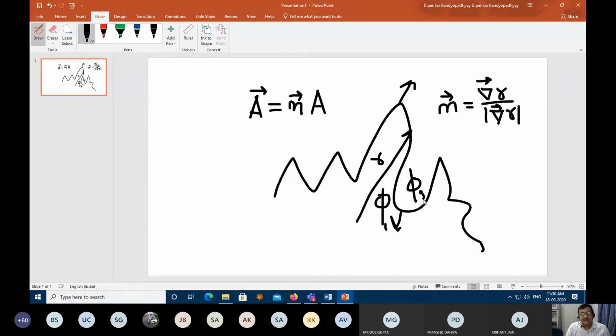If my calculation is based on this area normal, then if phi 2 is greater than phi 1, then what is happening? Phi 2 is higher, phi 1 is lower. That means the temperature is higher, temperature is lower. That means the heat will flow in this direction. So it is in accordance with this normal. So then the flux is positive. Whereas in that situation, if I calculate with respect to the outward normal, this will be negative. Okay, so the sign comes from there.